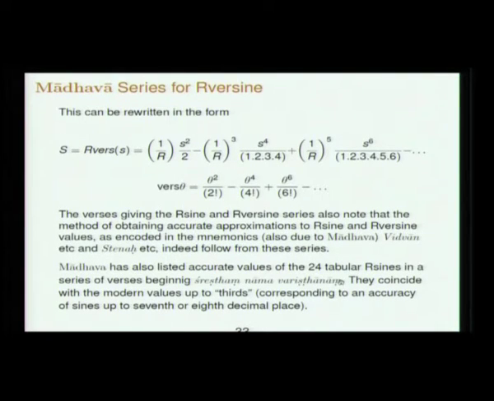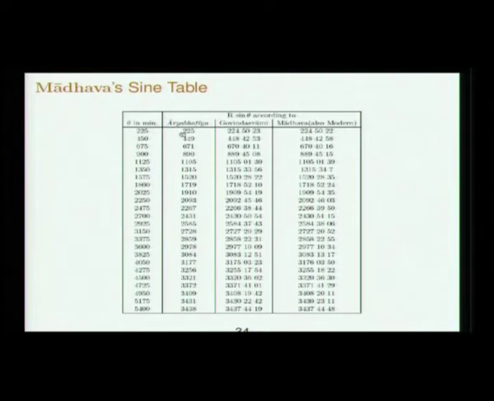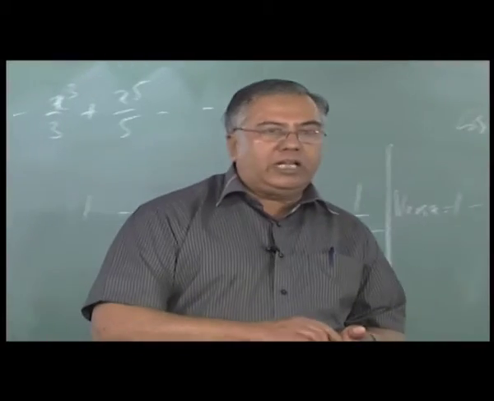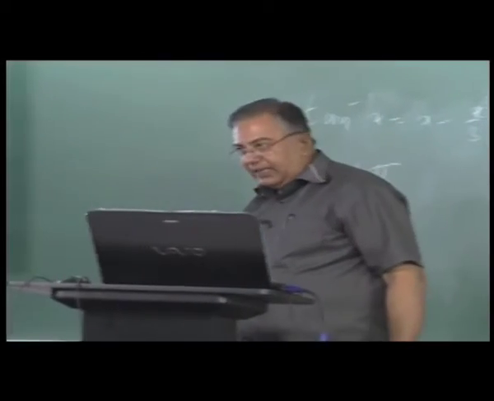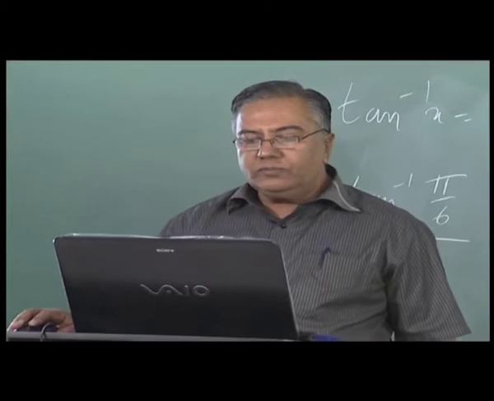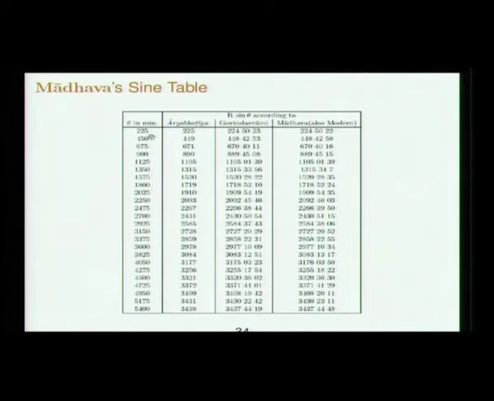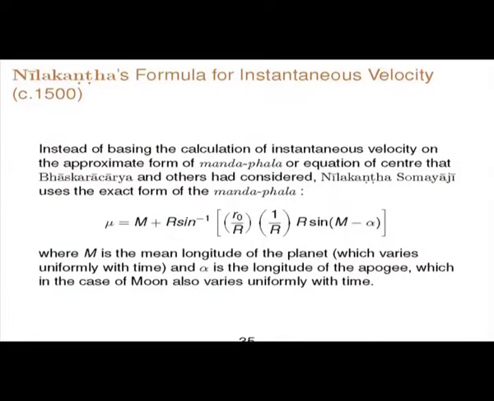A set of verses which are quoted in various commentaries, Laghu Vivritti of Shankara Varya on Tantra Sangraha. So they coincide with the modern values up to the third. So this is the sine table of Aryabhatta, which was improved upon by Govindaswamy, which is further improved upon by Madhava. So this is in minutes, this is in seconds, this is in thirds. So up to thirds it will coincide with the modern values that we know for sine. So if you think of it in decimal terms, it is accurate up to 7-8 decimal places, the sine table. So this is the sine table for 24 R sines given by Madhava.